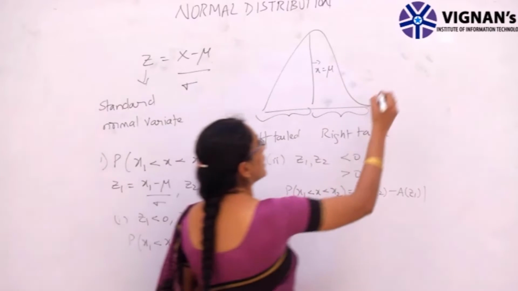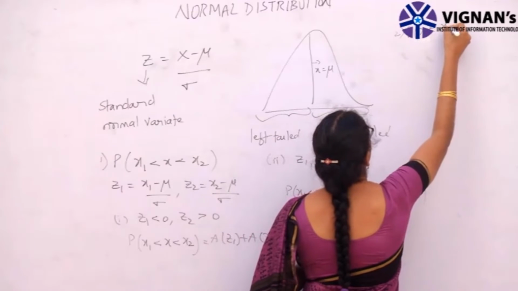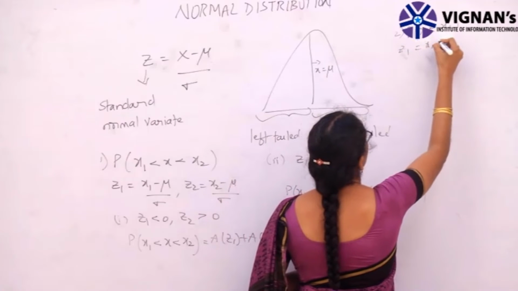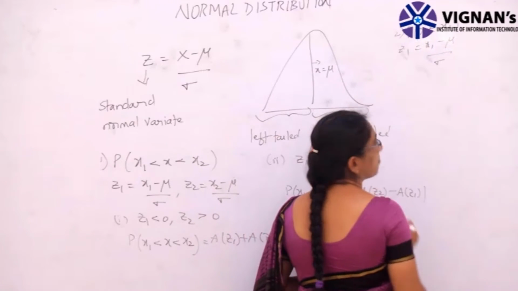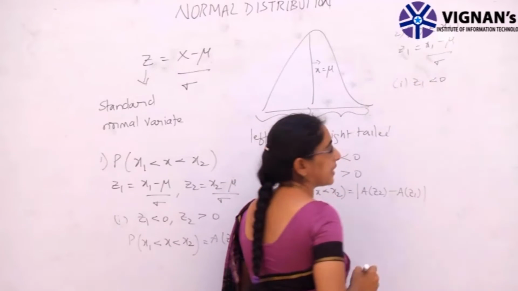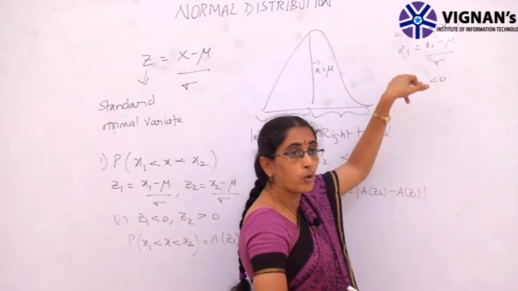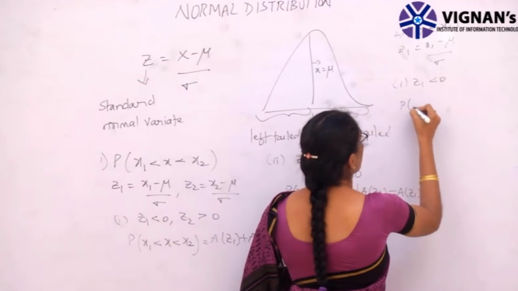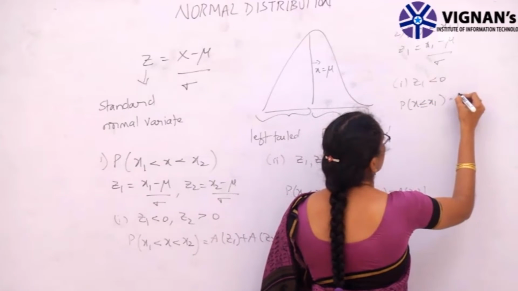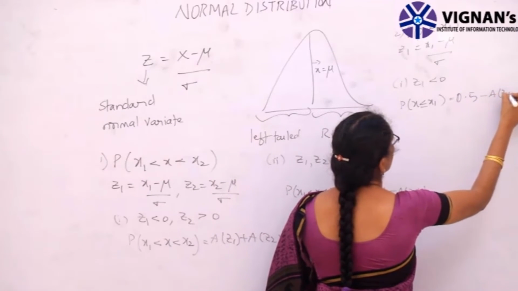And also, the second case we need to find is the probability of x less than or equal to x1. In that case also, we have to find z1 equal to (x1 minus mu) by sigma. Now again here, two cases. First, z1 is less than 0. Here z1 is less than 0 and we are finding less than, so both are the same symbol. Then the probability of x less than or equal to x1 is given by the formula 0.5 minus A(z1).